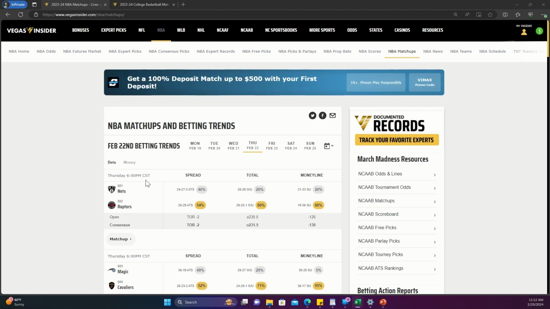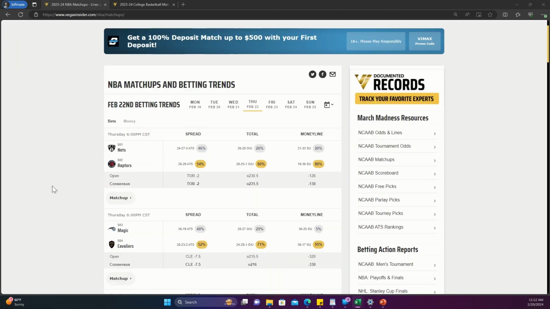So I'm going to be using reverse line movement when I look at these picks. If that concept is kind of new to you, then check out the description. I've got a little simple write-up summary of how it works, but also just keep watching and I'm going to explain exactly how it works.